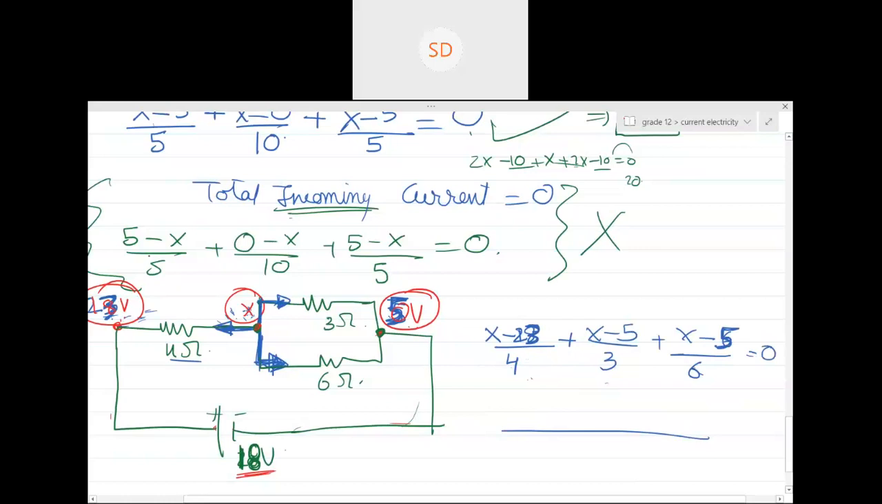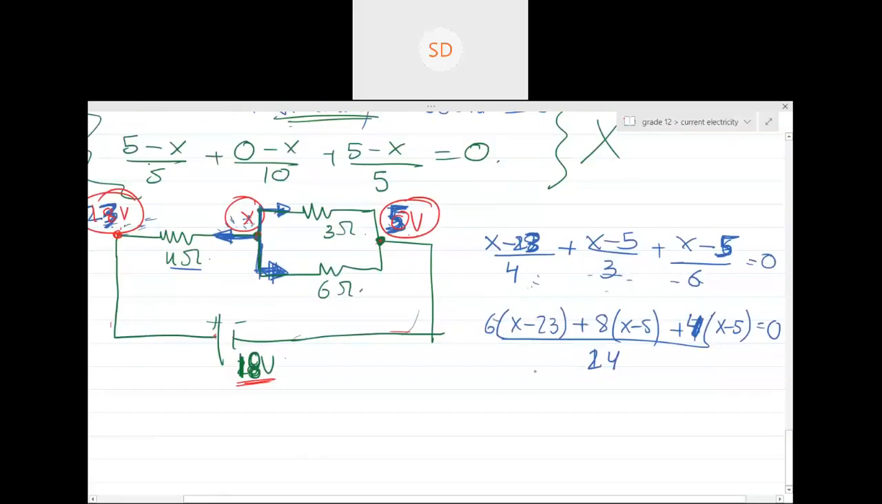So the LCM of 4, 3 and 6 is 12, I'll say. So it will be 3 times (X minus 23) plus 4 times (X minus 5) plus 2 times (X minus 5) should be equal to 0. So this will be 3X minus 69, and this will become 4X minus 20, and 2X minus 10. Yes or no? Yes, sir.